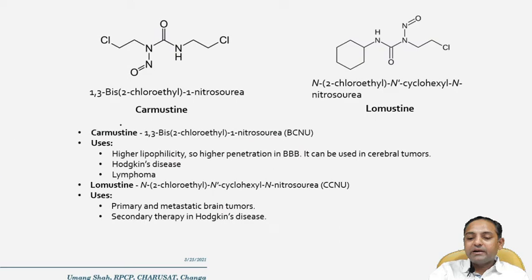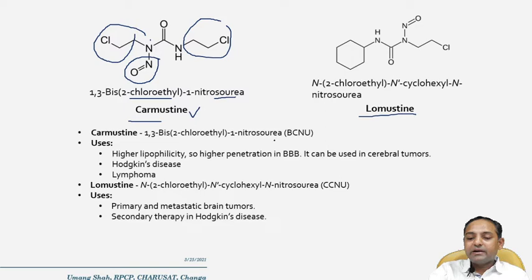Now, if you look at the structure of carmustine as well as lomustine, in the structure of carmustine, these are the 1 and 3 positions. At the 1 and 3 positions, 2-chloroethyl side chains are there, and at the 1 position a nitroso group is there. So this is a 1-nitrosourea, and it is called carmustine. In some books it is written as BCNU. What is this BCNU? B stands for bis, C for chloro, N for nitroso and U for urea.